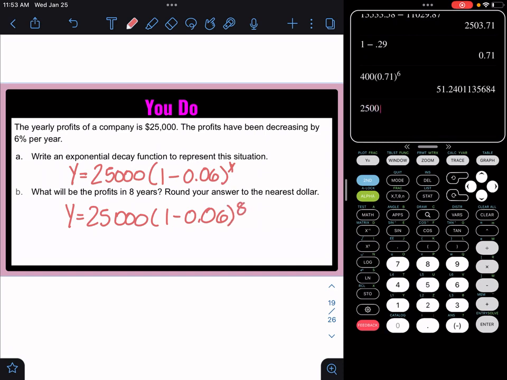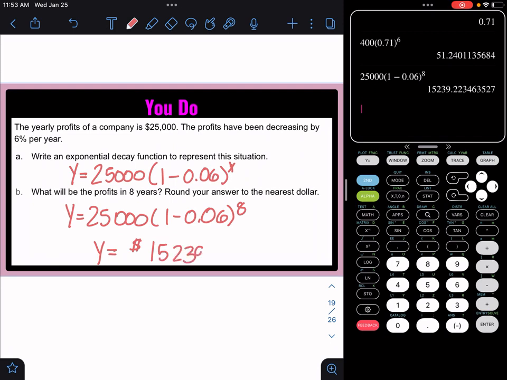So 25,000 times 1 minus 0.06 raised to the 8th power would be, to the nearest dollar, 15,239. Profit in 8 years.